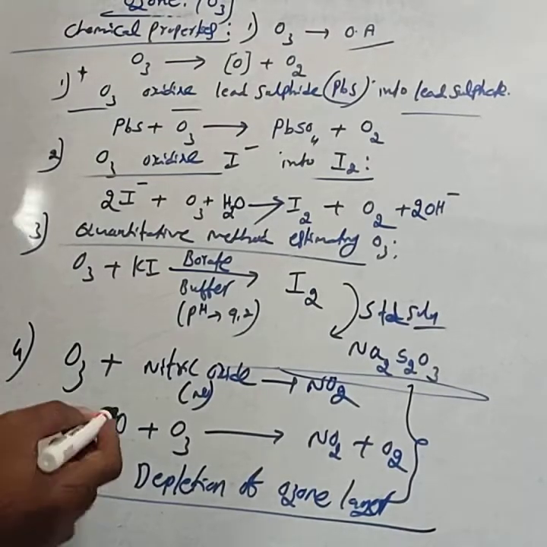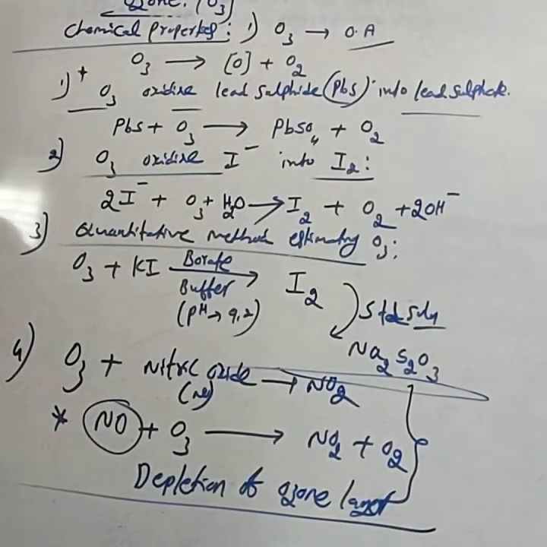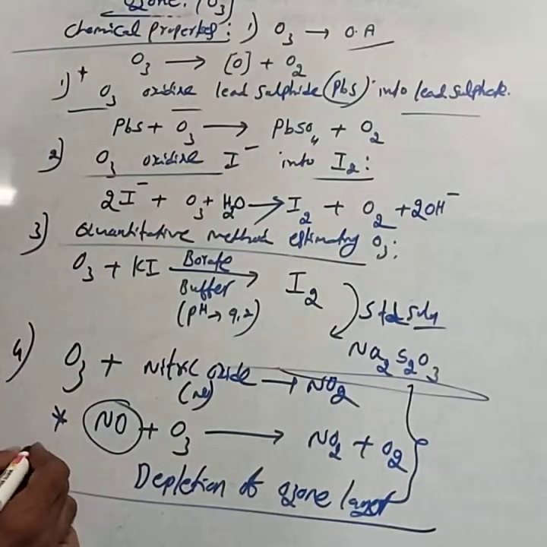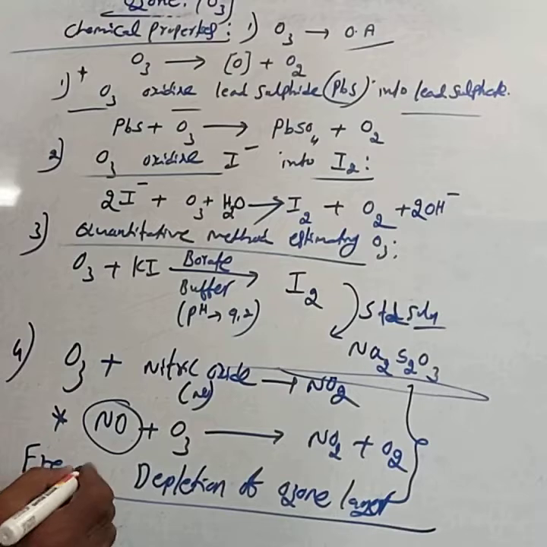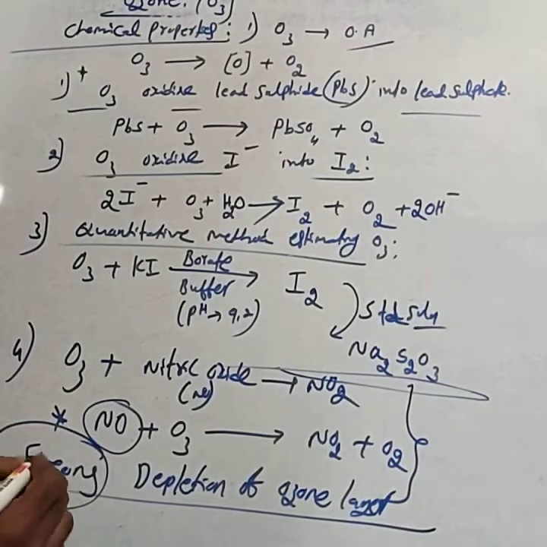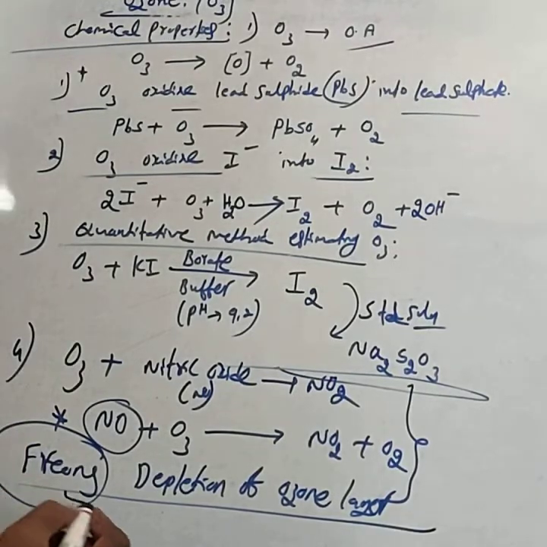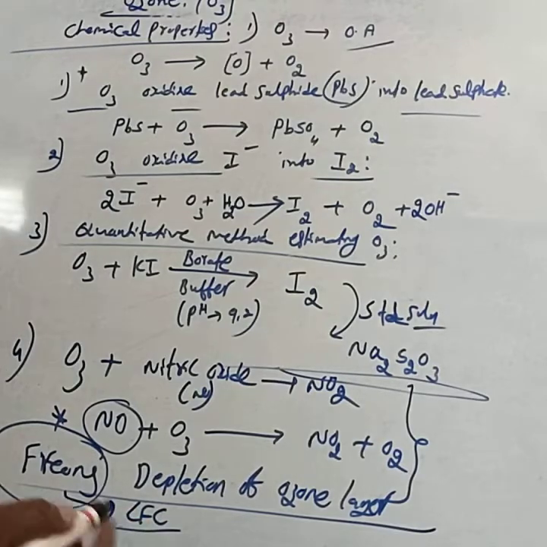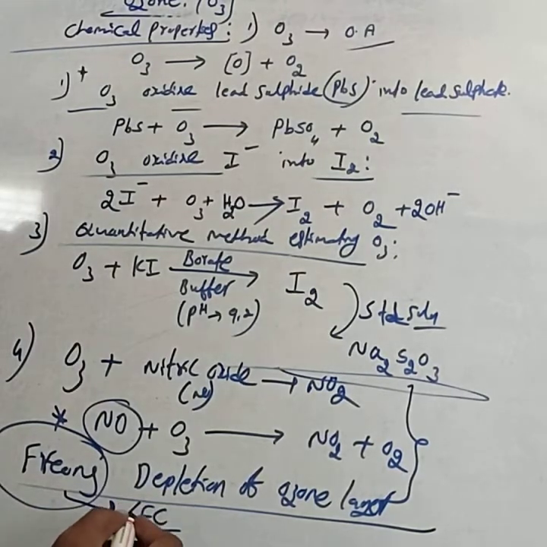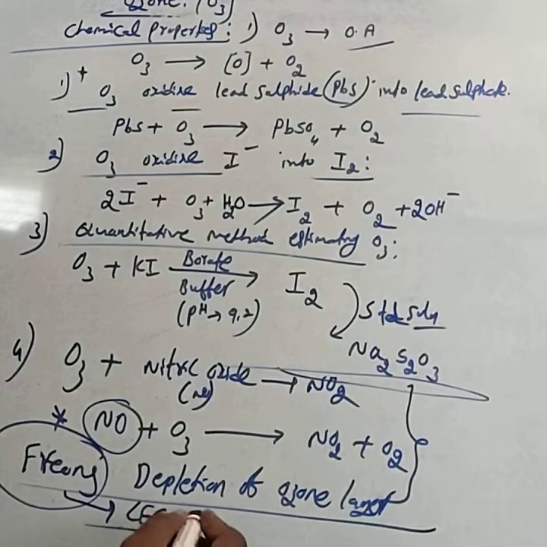In addition to oxides of nitrogen, another major cause for the depletion of the ozone layer is freons. Freons, we already studied in the haloalkanes chapter. Freons means chlorofluorocarbon compounds, CFCs, of methane and ethane.